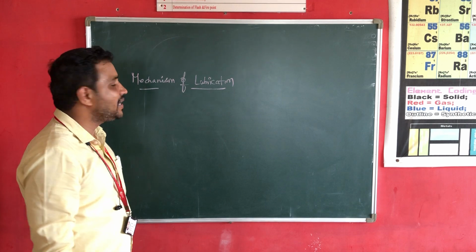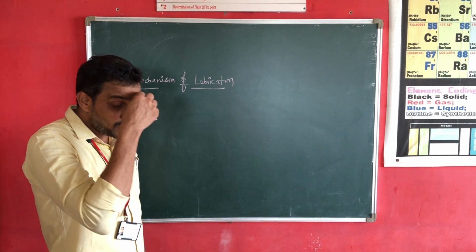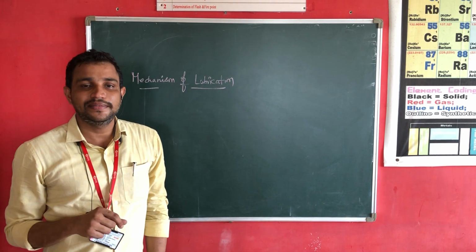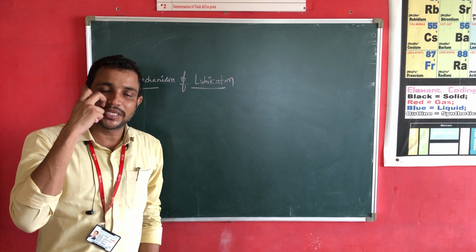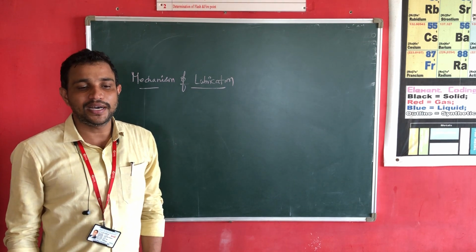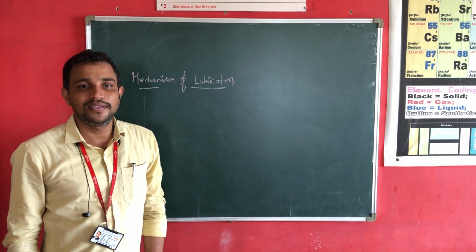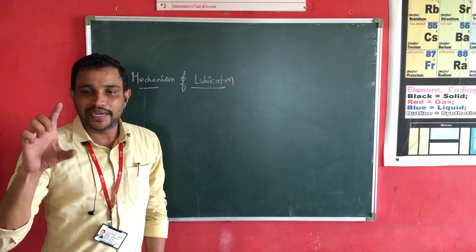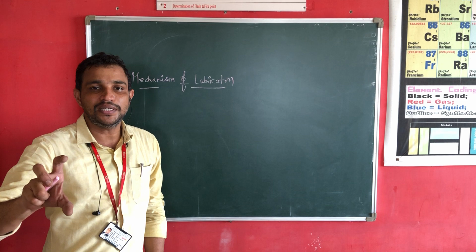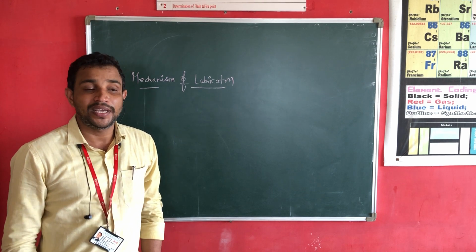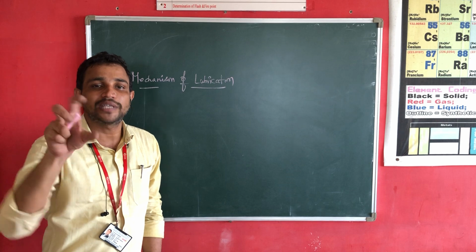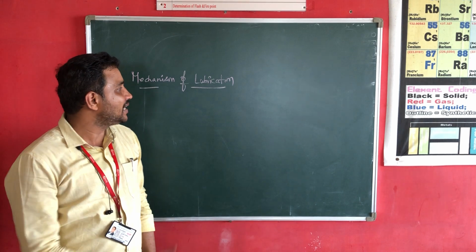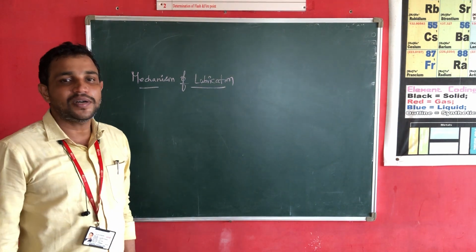Now, our topic is mechanism of lubrication. Mechanism of lubrication can be understood by selecting a lubricant depending upon the type of machinery part we are using. Because for all the machinery parts, all lubricants may not be suitable. So, for a specific machinery part, we should use a different kind of lubricating oil. Next, how will we select the lubricating oil for the best performance of the machinery part? That can be understood by this topic, the mechanism of lubrication.